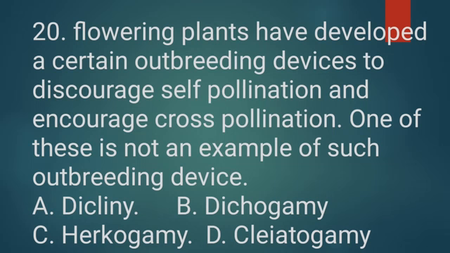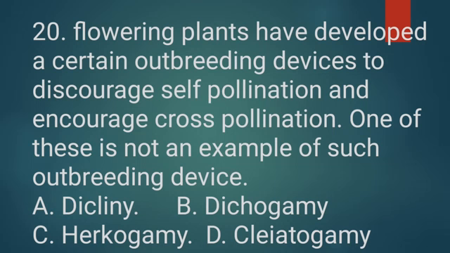Here stamen and pistil mature at different times, so there is no self-pollination. Option C, herkogamy. In this we can observe spatial separation of anther and stigma. And D, cleistogamy. Cleistogamy is where self-pollination is observed in closed flowers. So option D is the answer.